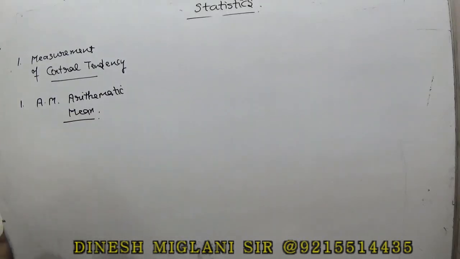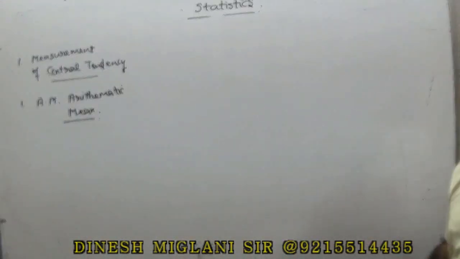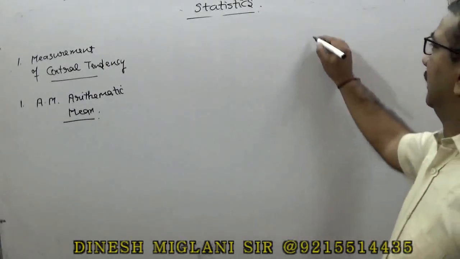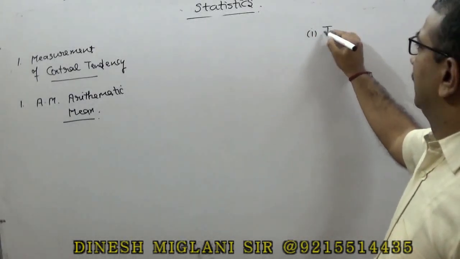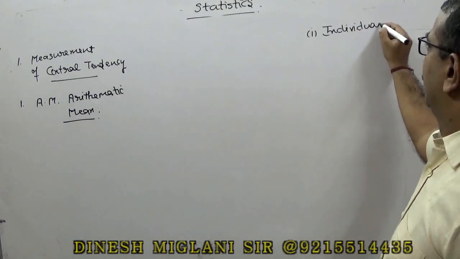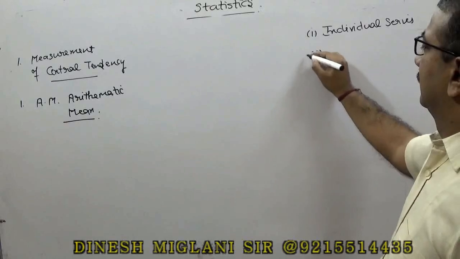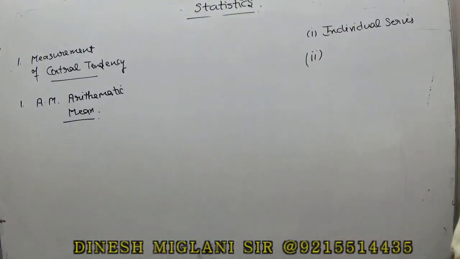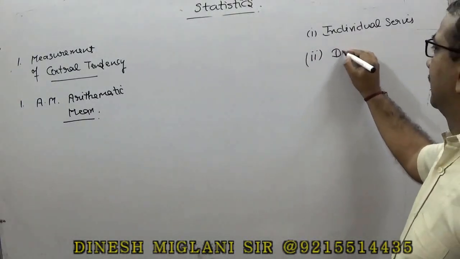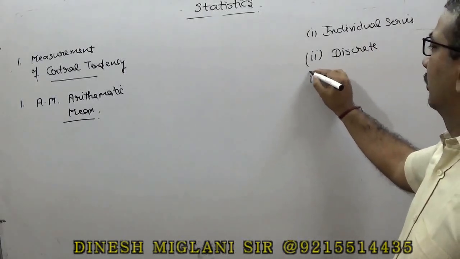We divide our series into three parts. Whatever data is given, three types of data are given. The first one is individual series, then we have discrete series, and third is continuous series.